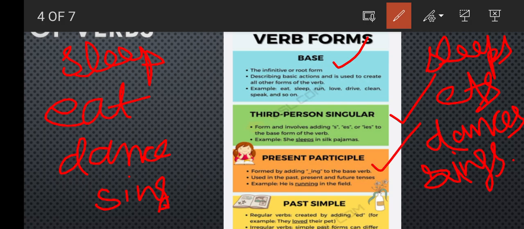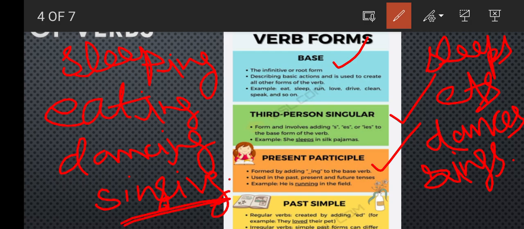Let's come to the present participle. For it we'll add ing at the last. Like for sleep we'll add ing, sleeping. Eating, we add ing. Dancing, dance with ing. Singing, we'll add ing like this. Ing will be added for the present participle.